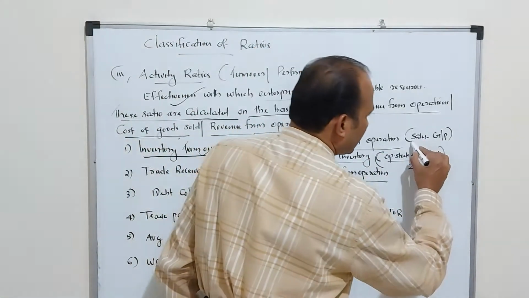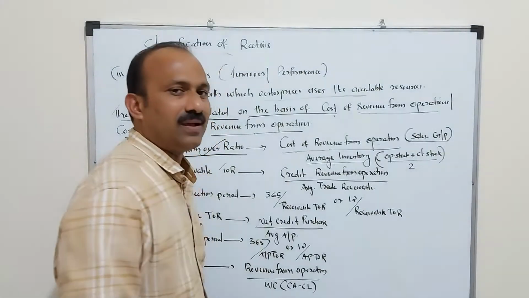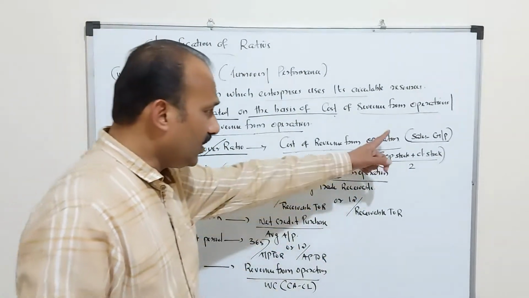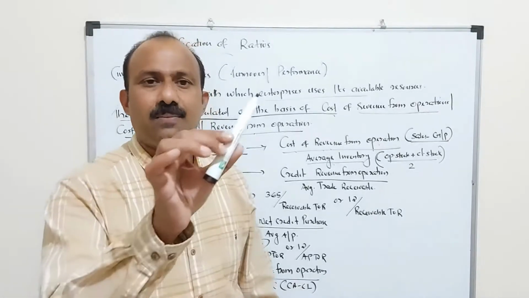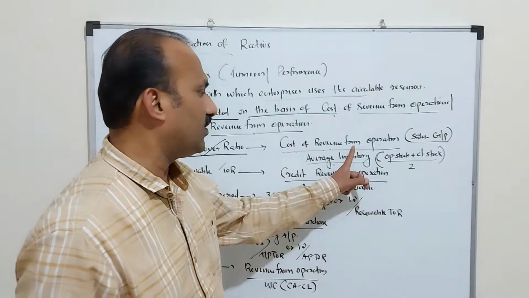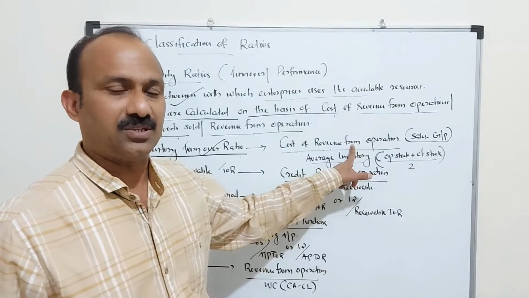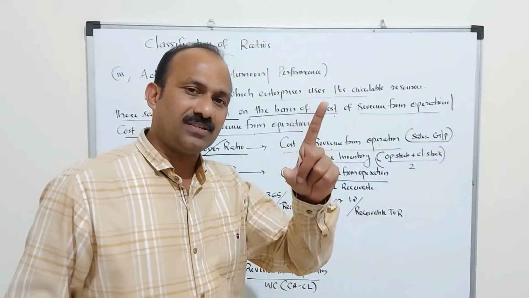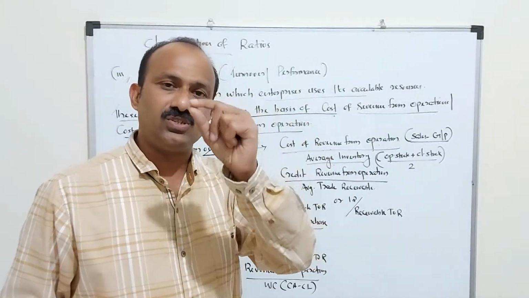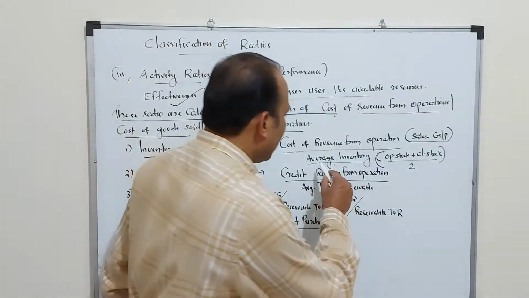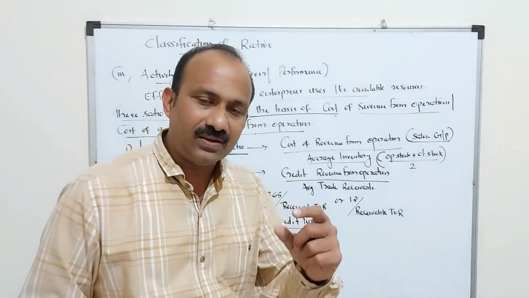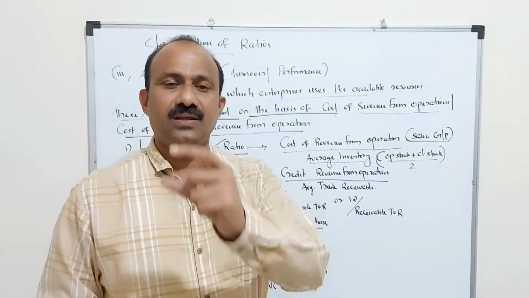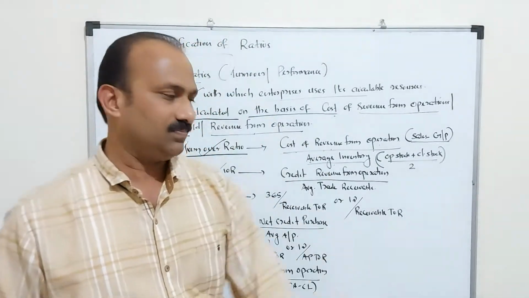Cost of revenue from operation, how can we find it out? Sales minus gross profit. Or otherwise, opening stock plus purchase plus direct expense minus closing stock. Also we can find out cost of revenue from operation this way. Cost of revenue from operation means cost of goods sold. Average inventory means opening inventory plus closing inventory divided by 2.